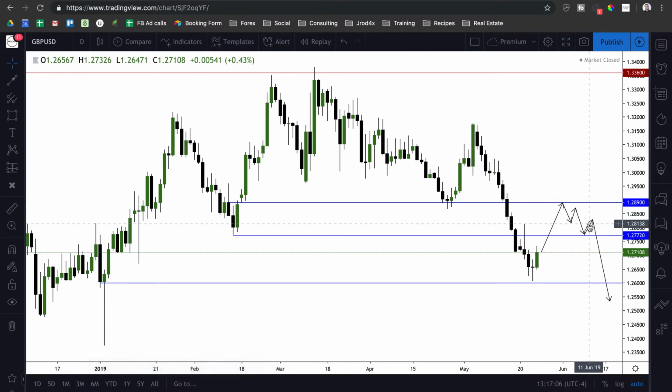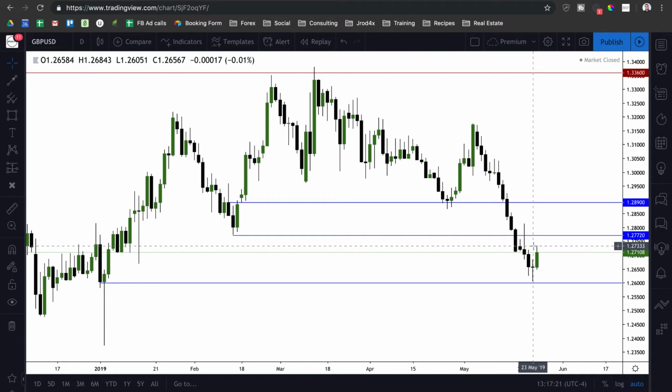But I'm not really looking to short this market right now, just because we're so low. We've already had such a nice bearish reaction. I'm not necessarily looking to short it yet. But if we can trade up, and for example, say dollar index may continue to consolidate, or say dollar index breaks below that bullish order block we were talking about, then if that's the case, we'll likely see British pound rally higher, and then maybe we could buy it up into the 28.90 level and then wait for the confirmation, and then we could turn around and sell it targeting 26 big figure.